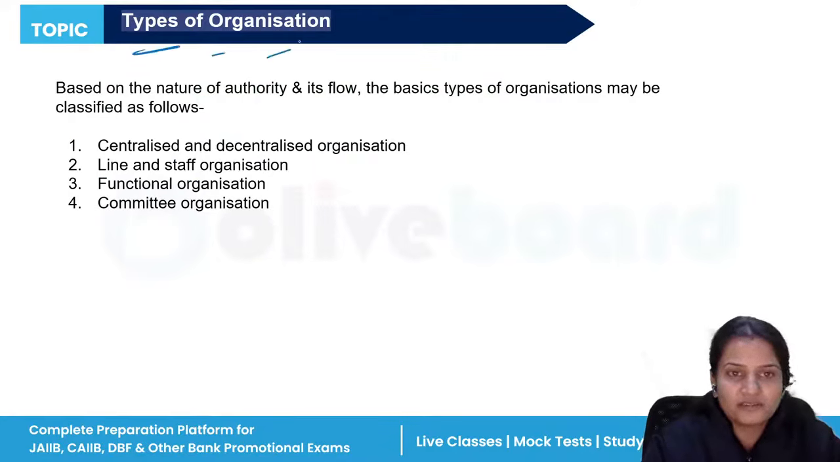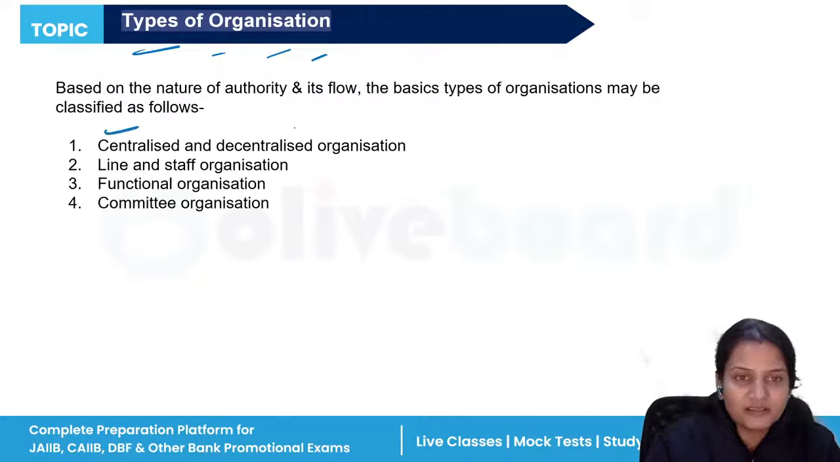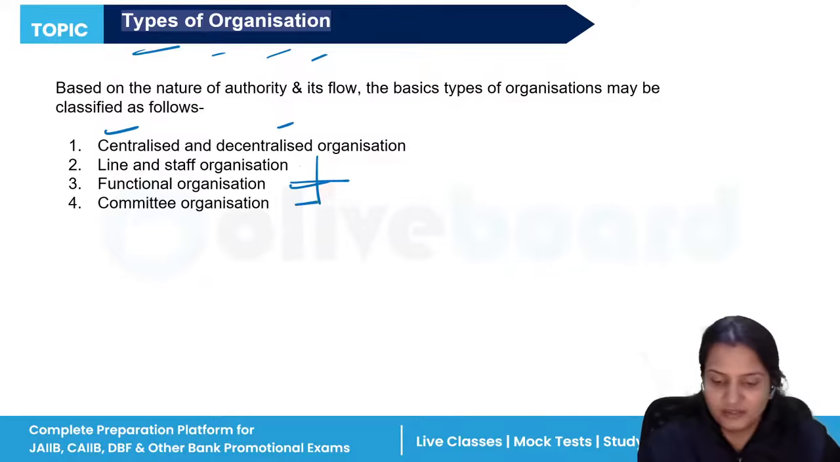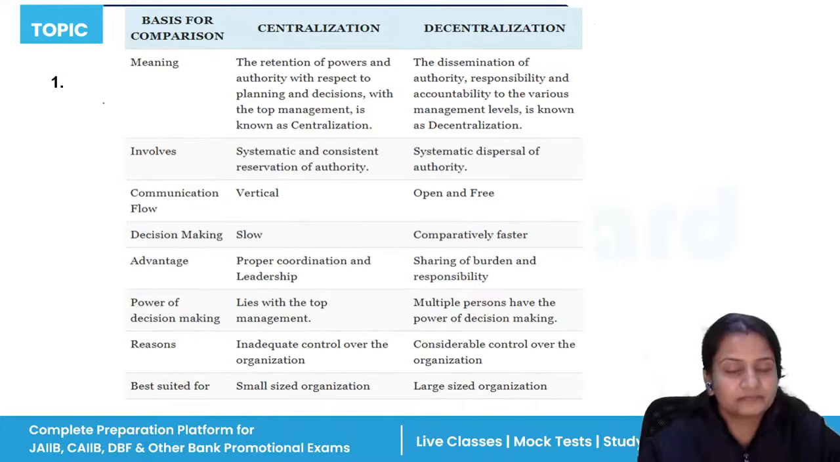Then types of organization. So we are in this particular business, so we have to see that there are different types of organization. The types of organization are centralized and decentralized, line and staff, functional, where on the basis of functions we are grouping them, and committee organization. Let's do one by one.